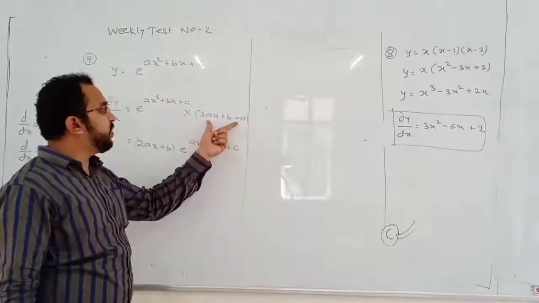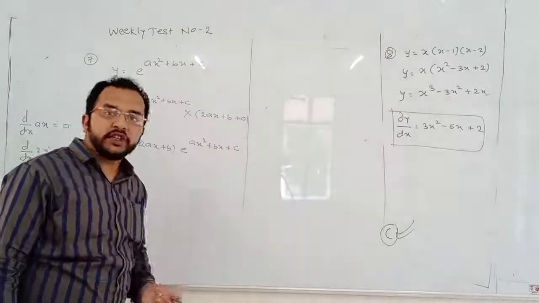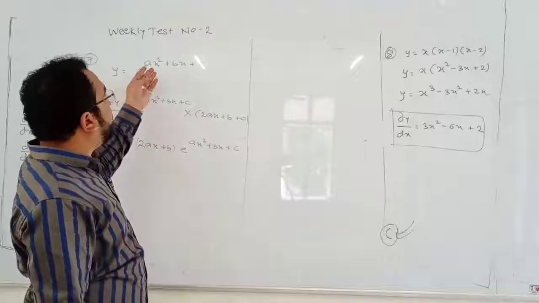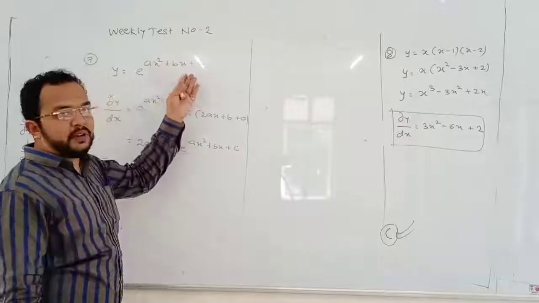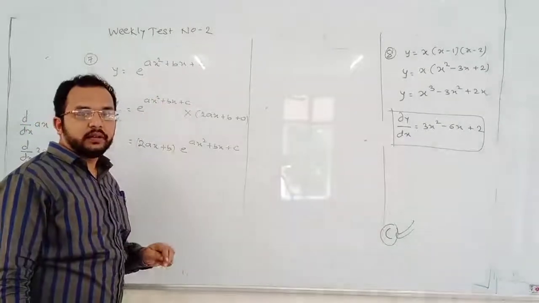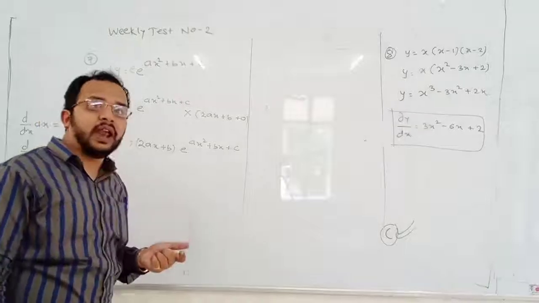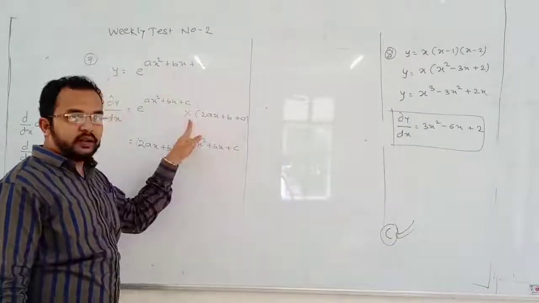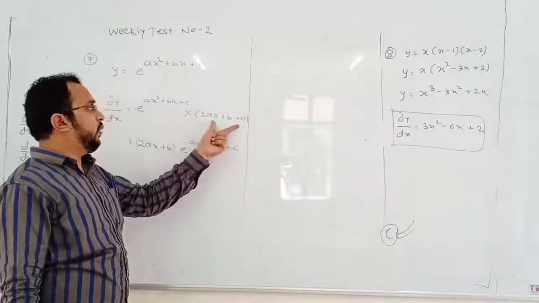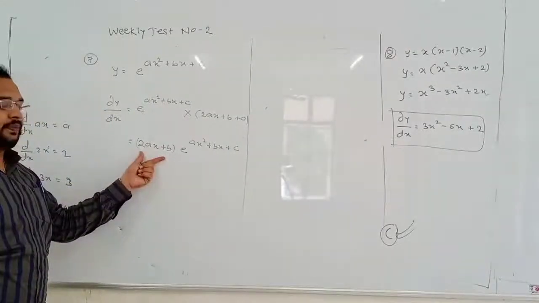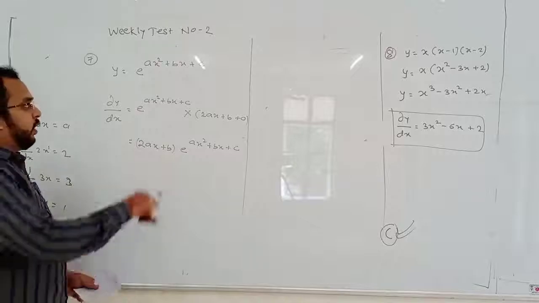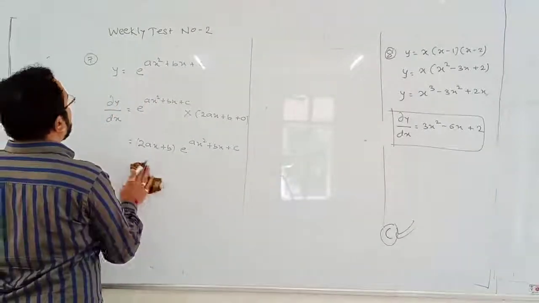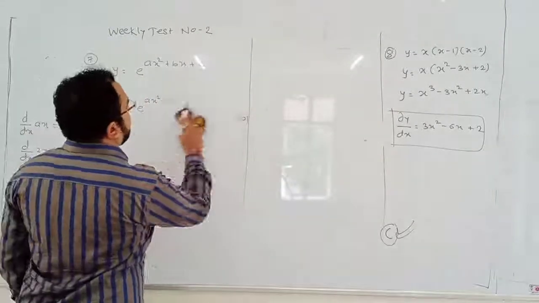Why have I differentiated this in the product? Because it is the chain rule. E to the power something. Differentiation of e to the power something is e to the power something. But when that something is not x, differentiate this again in the product. That is called the chain rule. This is question number 7.